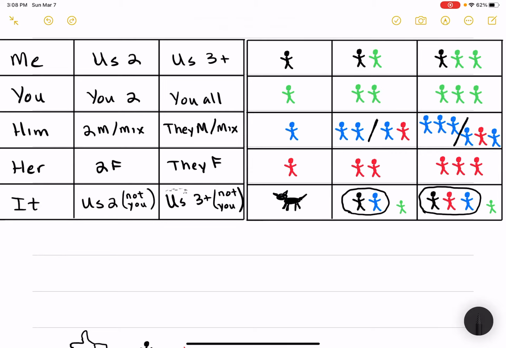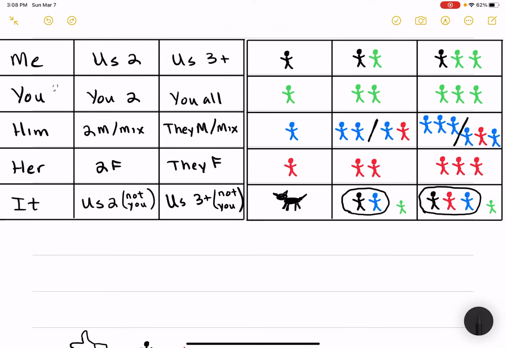Those are some of the practical examples of what that sounds like in real life. So as we go across here, again, if I start with the me form, as we go across from left to right, you can see that I'm always going to be included in this. So this is me and you, and then we go here, it's me and everyone else, right? So you're always included in that me.